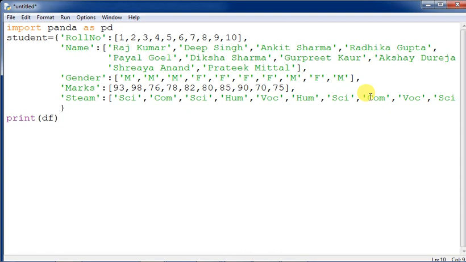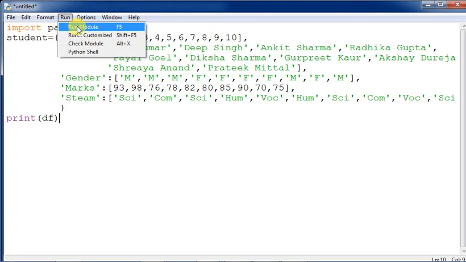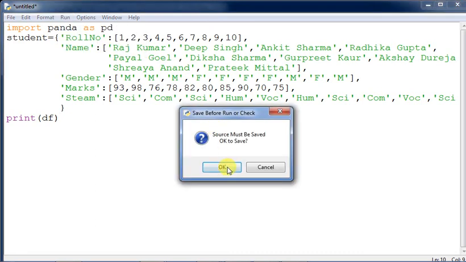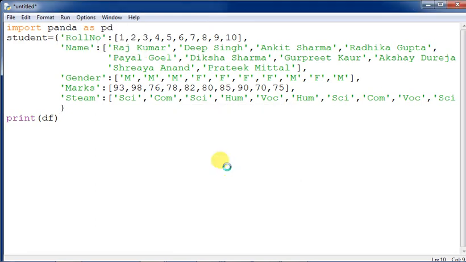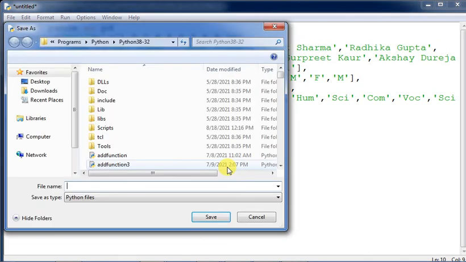Now I will just run it, execute it. A data frame does not take much. Once you have created the data frame, you have created your base, and after that you will be able to access the data of it by using several commands. That can be done in the interactive mode as well as in the script mode also. So now let us try it out.